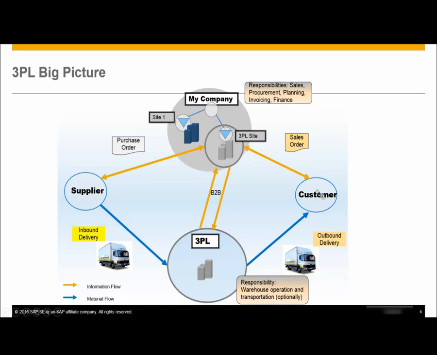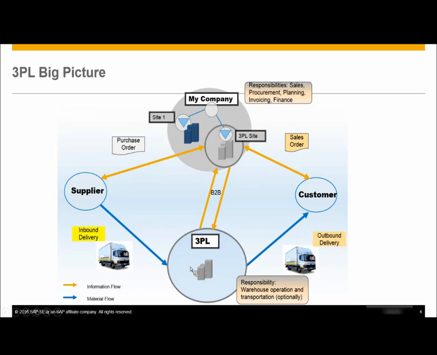So in such a case, when the customer creates a sales order, and you see that this order can be fulfilled internally itself, but it will be shipped from your 3PL site, your company will create a 3PL request, a third-party logistics request, which includes the items to be shipped, the number of quantities, and also the delivery date. So all these details will be sent to the 3PL provider through a 3PL request, which is a B2B message.